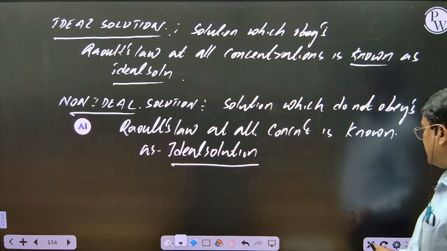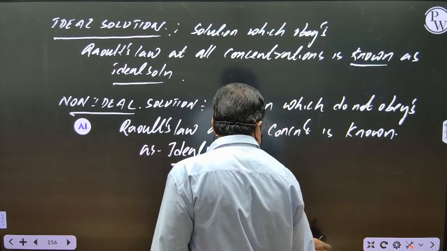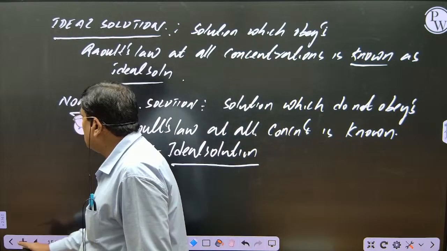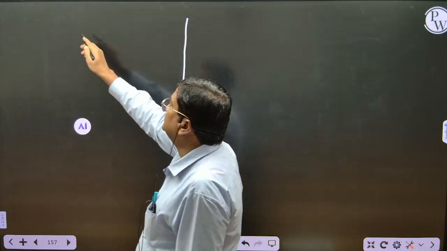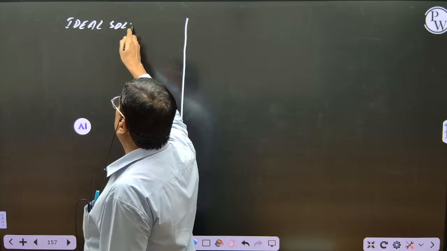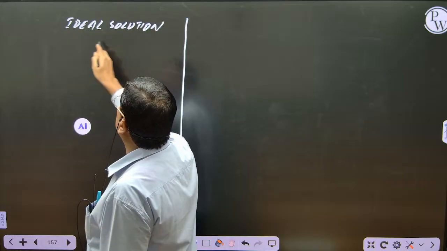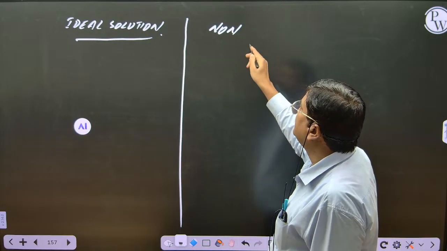Now make two columns on the page, one for ideal, one for non-ideal. In the first column write ideal solution. In the second column write non-ideal solution, or deviation from ideal.